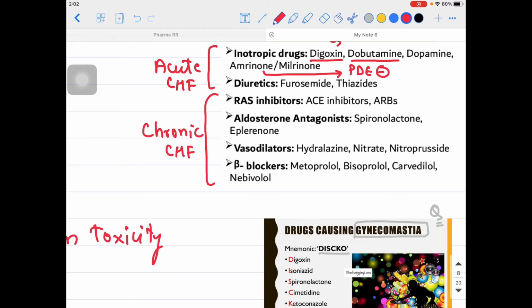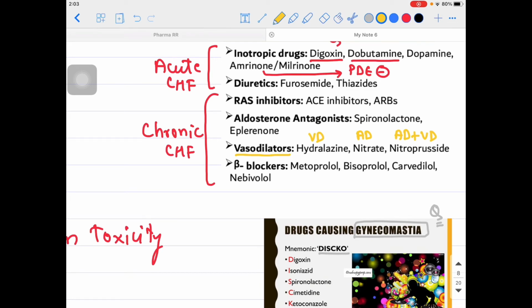First of all, let me talk about the vasodilators specifically. Vasodilators, as you can see: hydralazine is your arteriodilator, nitrate is your venodilator, and nitroprusside is your arteriodilator plus venodilator. First thing, a venodilator is reducing the preload, an arteriodilator is reducing the afterload, and nitroprusside, arterial plus veno, is reducing both preload and afterload. Understood?